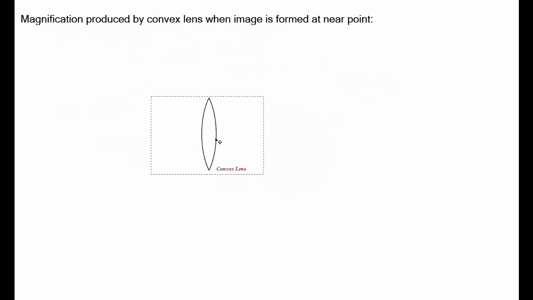Say this convex lens acts as a simple microscope. The simplest form of the microscope is the convex lens. You might have seen many times this convex lens we use for magnifying very small objects, isn't it? That is particularly for reading purposes. Many of the older generation use this convex lens for reading the newspaper. You might have seen it.